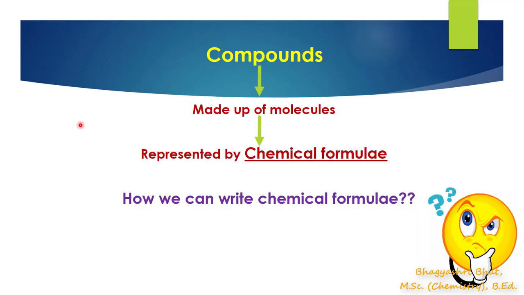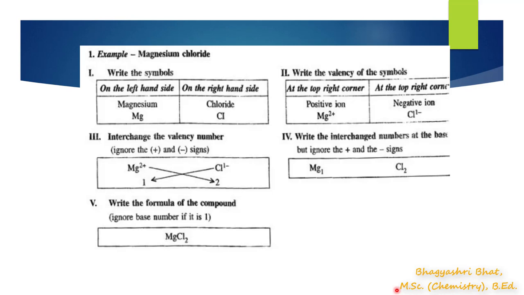So next, compounds. We have learned that compounds are made up of molecules. How can we represent compounds? There are plenty of chemical compounds. How can we represent them? We can represent compounds by using a chemical formula. So how can we write a chemical formula? Let's recollect the steps involved in writing a chemical formula.